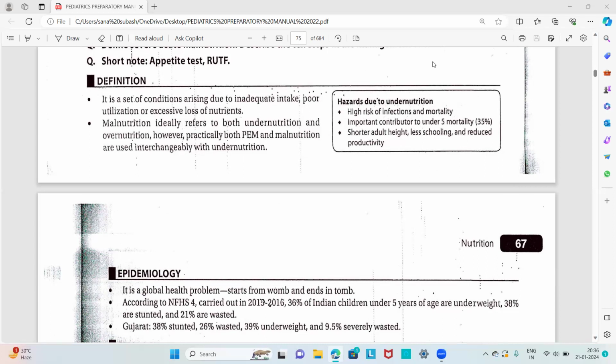Then what are the hazards due to undernutrition? Because of undernutrition, there will be a high risk of infections and mortality in children. It is an important contributor to under 5 mortality, that is 35% of under 5 mortality is due to protein energy malnutrition. And shorter adult height, less learning and reduced productivity will result from undernutrition. So these are the hazards due to undernutrition: increased morbidity and mortality, infections, important contributor to under 5 mortality, and less learning and reduced productivity.